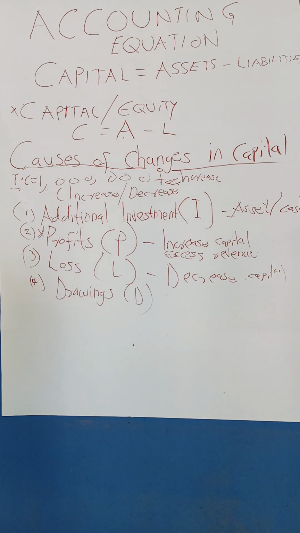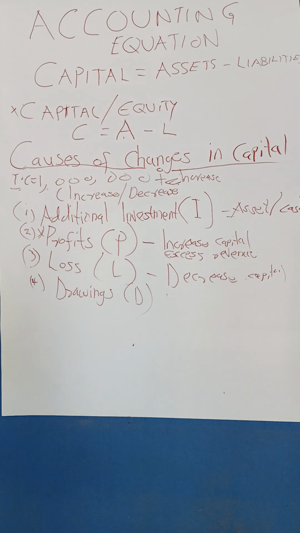But we are being told that with drawings, if you take anything from the business, maybe cash or an asset, say you have decided to take 50,000 from the business and you have not returned it because you are going to use it for personal use, that means it is going to result in the capital decreasing in the business. And this will only happen if you ignore the concepts of accounting. I tend to understand that all of us know the concepts of accounting.